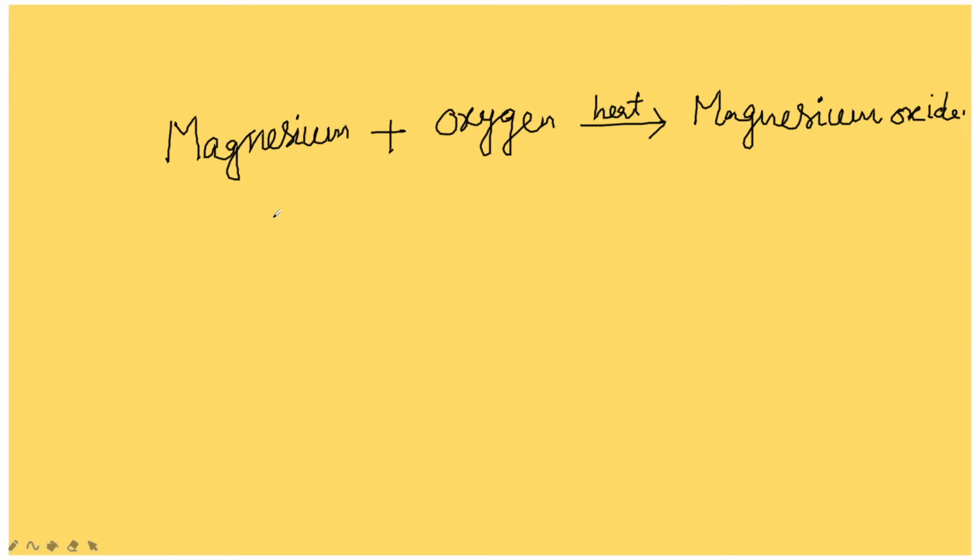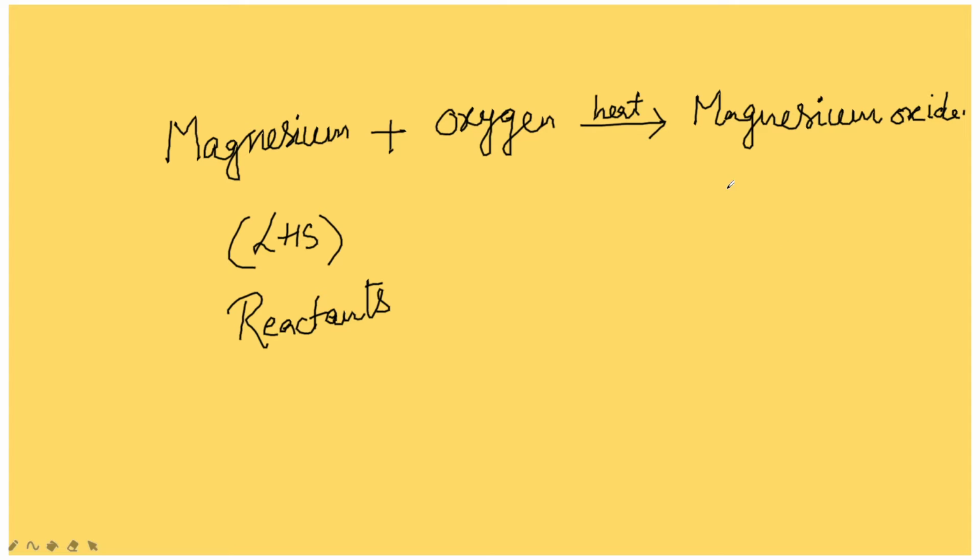So what is on the left hand side? What is on the left hand side? This is called reactants. The substances which take part in a chemical reaction are called reactants.